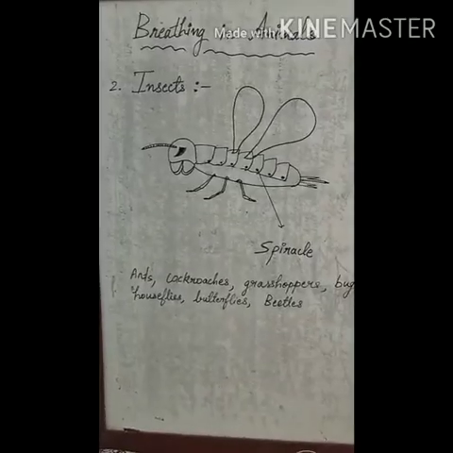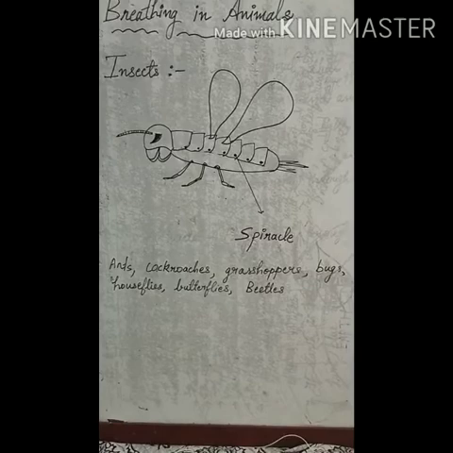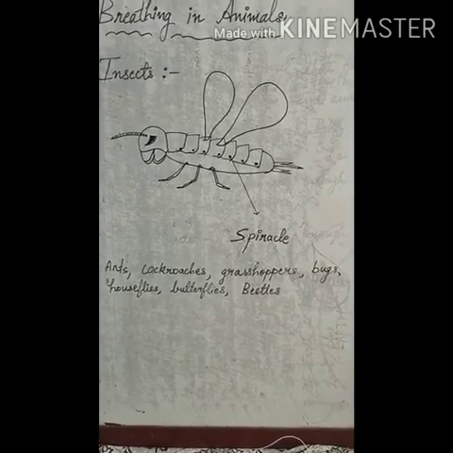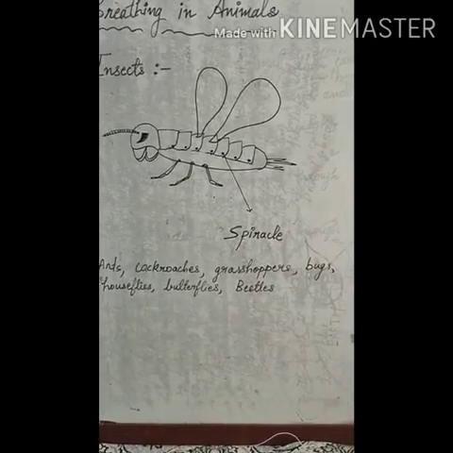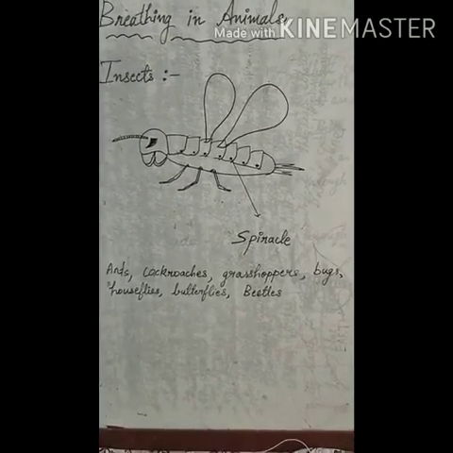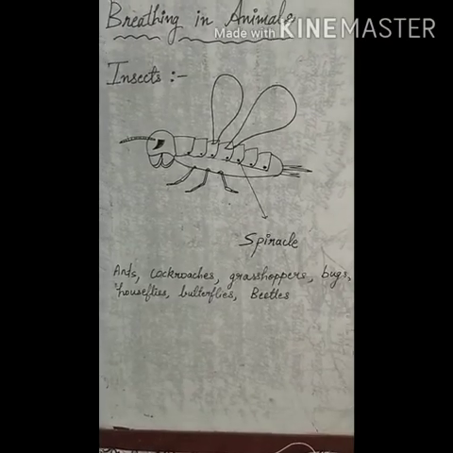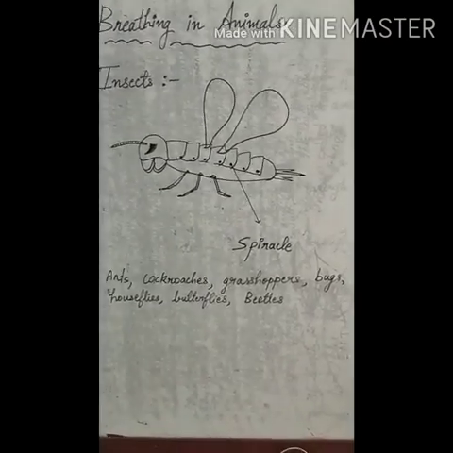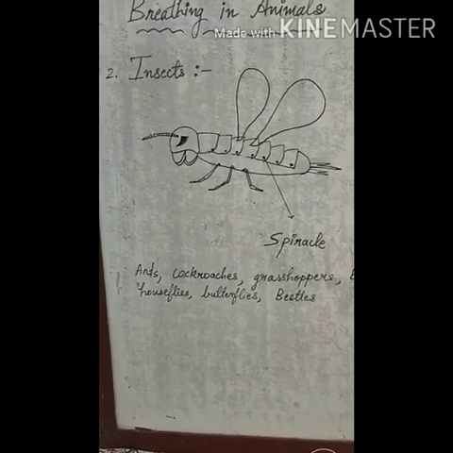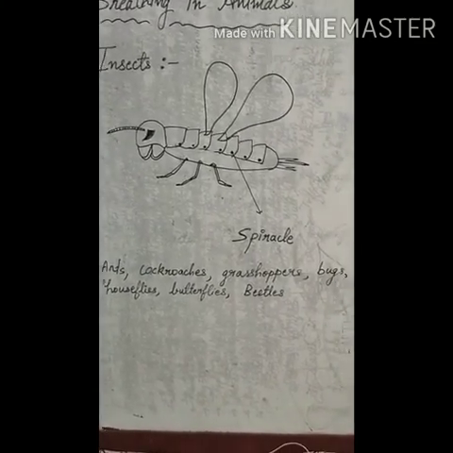So next is insects. Now what are insects? Insects are small animals that have 6 legs. Usually they have 3 pairs of legs. For example, ants, cockroach, grasshopper, bugs, housefly, butterflies, beetles. Some insects have wings. Now, have you ever wondered how insects breathe? Do they have small lungs? No, they don't have small lungs.